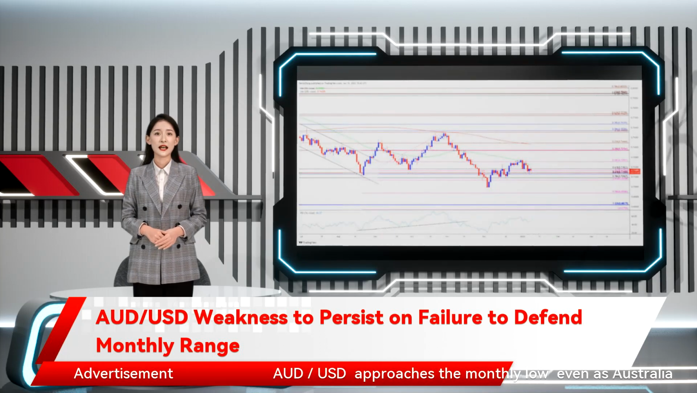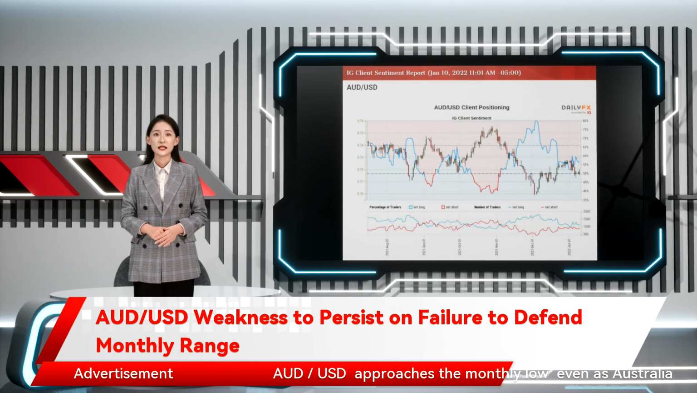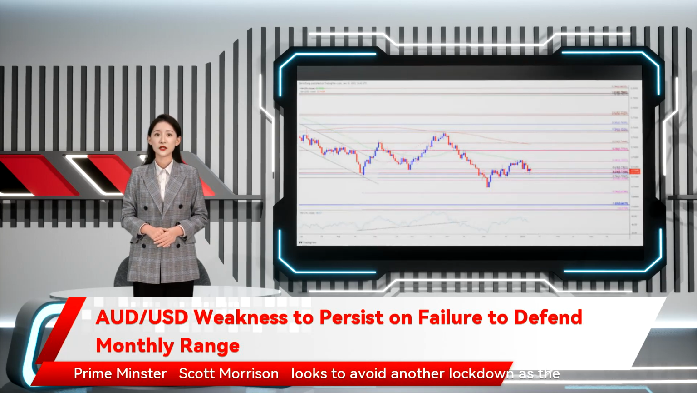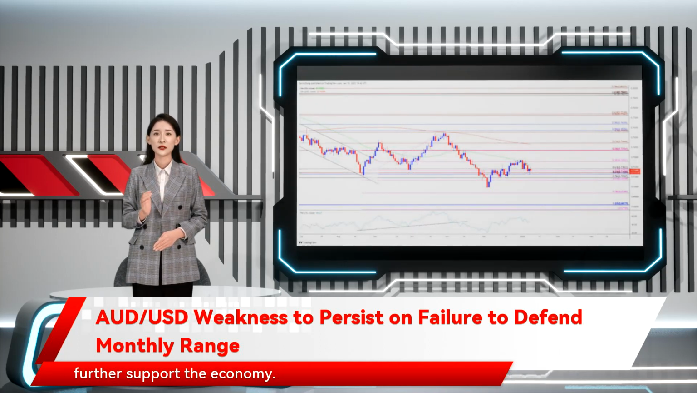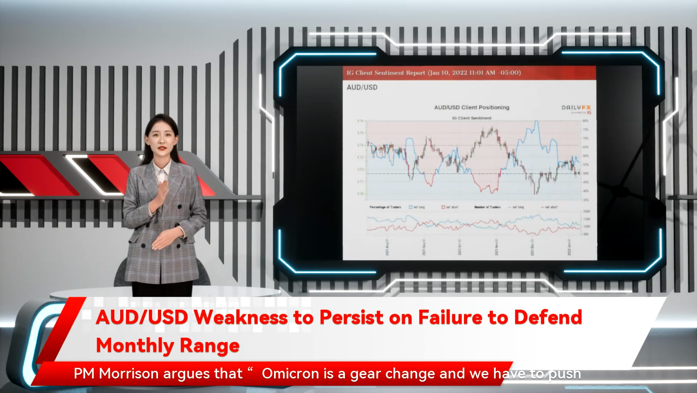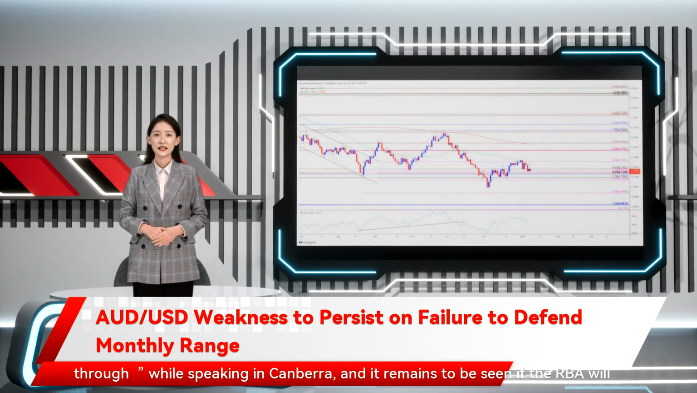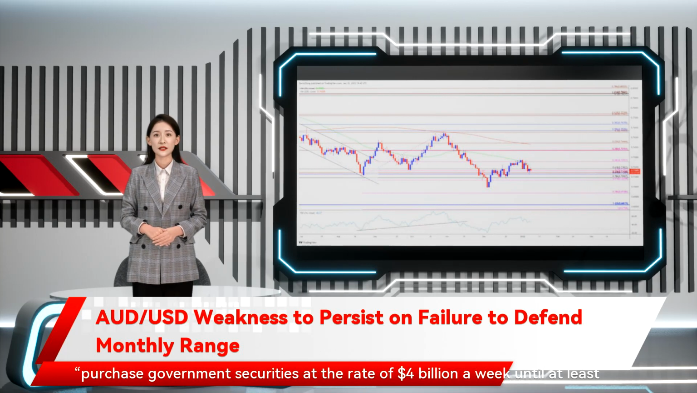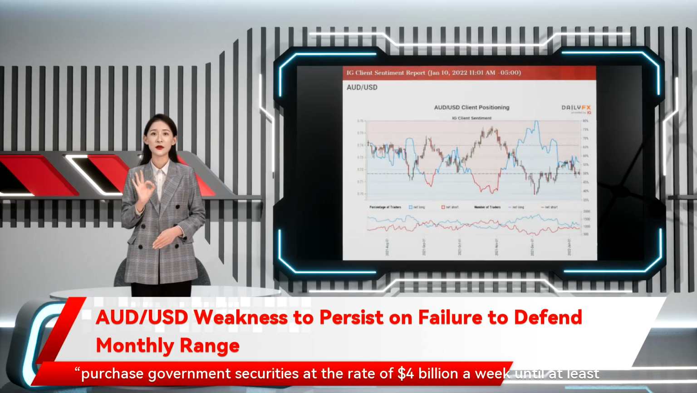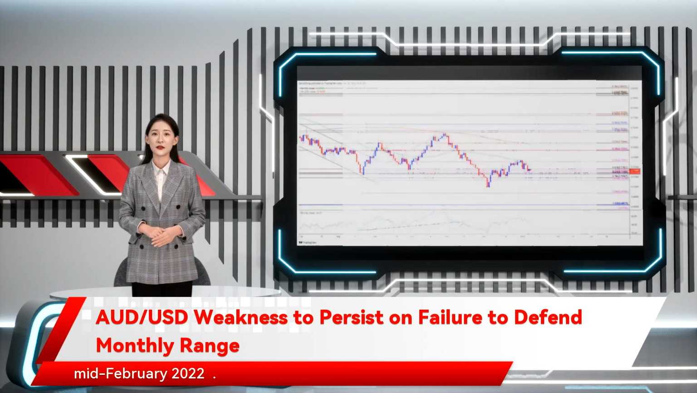for January. AUD/USD approaches the monthly low even as Australia Prime Minister Scott Morrison looks to avoid another lockdown as the Omicron variant is likely to put pressure on the Reserve Bank of Australia to further support the economy. PM Morrison argues that Omicron is a gear change and we have to push through while speaking in Canberra, and it remains to be seen if the RBA will relay a similar message as the central bank is currently on track to purchase government securities at the rate of $4 billion a week until at least mid-February 2022.